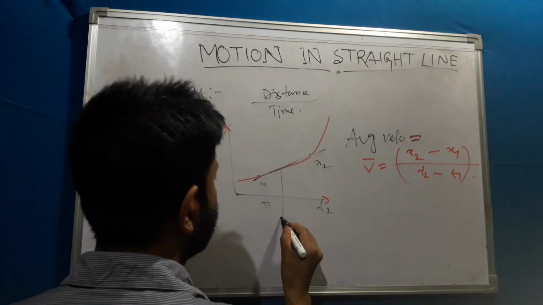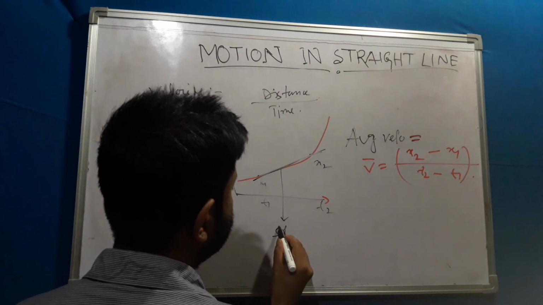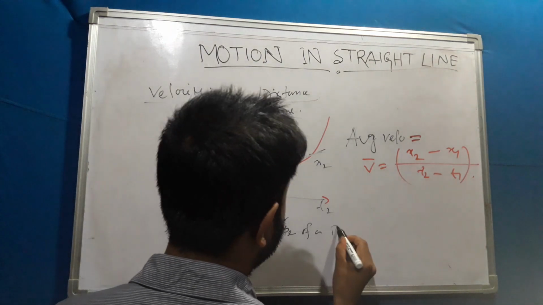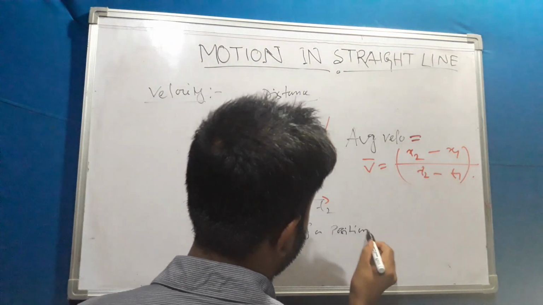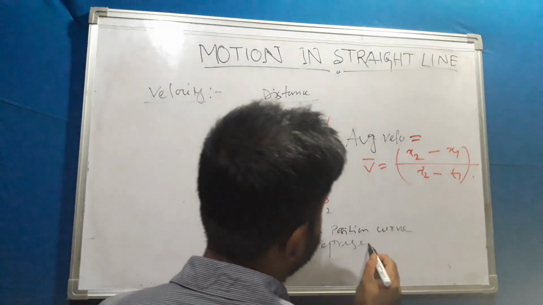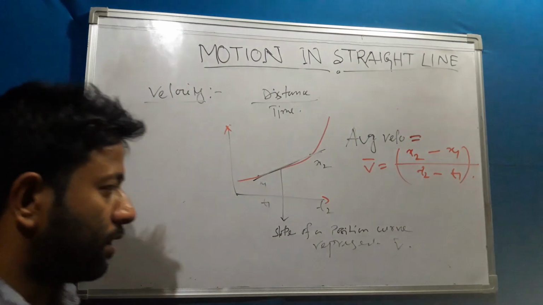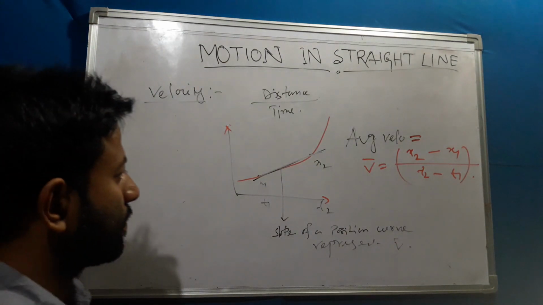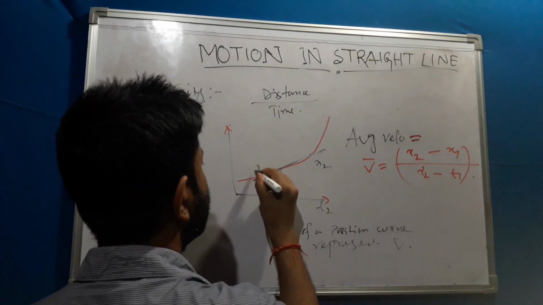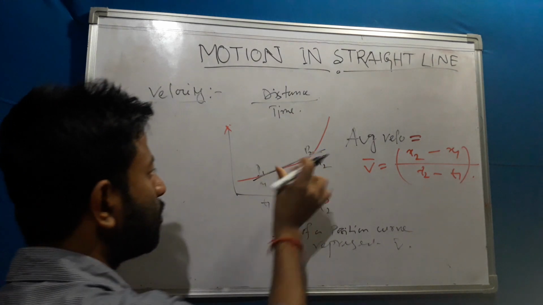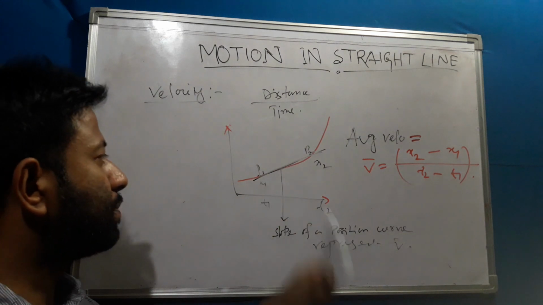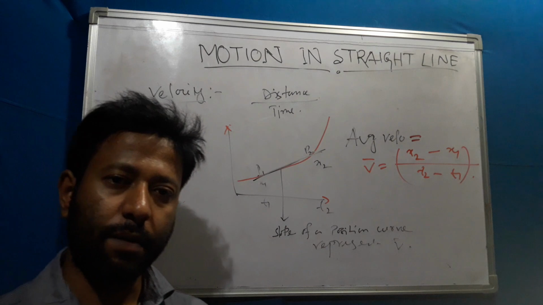So the slope of a position curve represents average velocity. Suppose this is position P1, this is position P2. The slope between P1 and P2 will represent the average velocity.